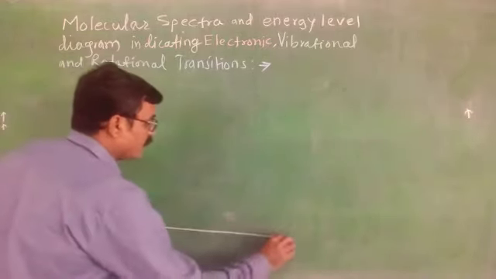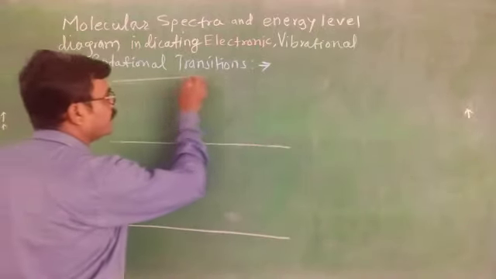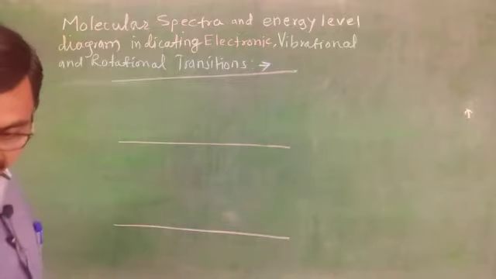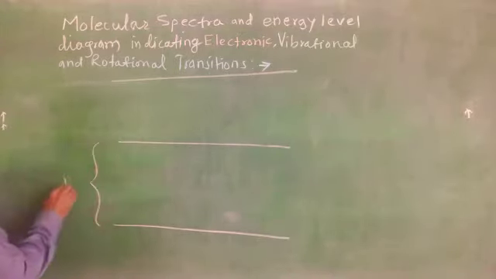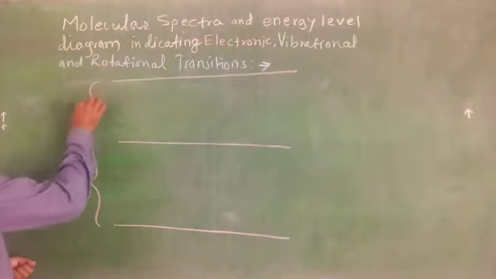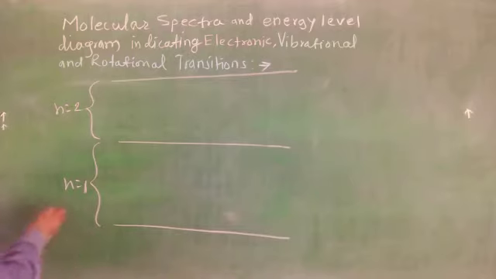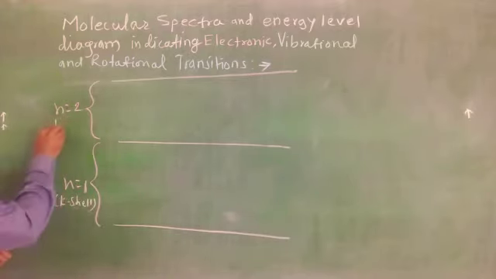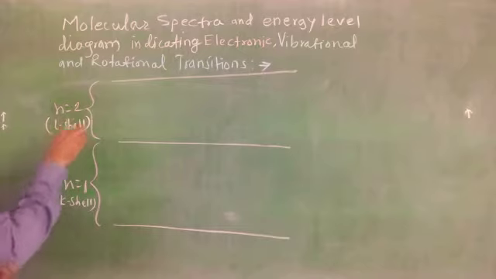In any atom or molecule the main energy levels are there. Let me assume this is the main energy level n equals 1, principal quantum number 1. This is the second energy level n equals 2, that is the K shell, and another one is the L shell, as in an atom. These are the main energy levels.